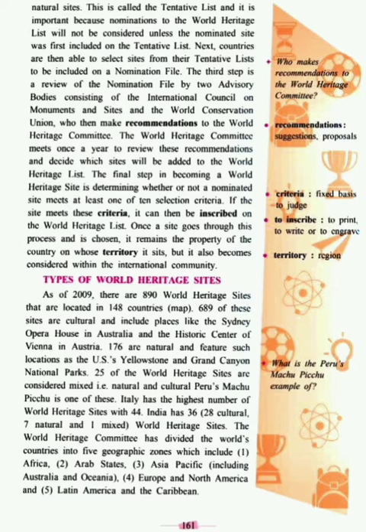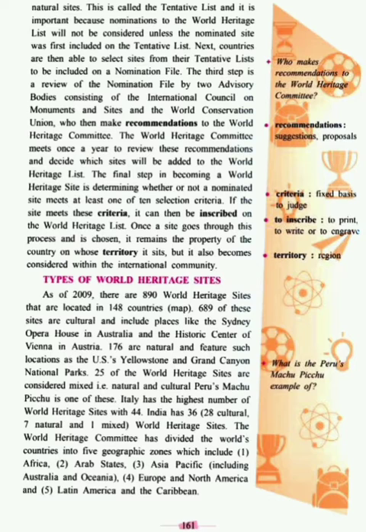Types of World Heritage Sites. As of 2009, there are 890 World Heritage Sites located in 148 countries. 689 out of these sites are cultural and include places like Sydney's Opera House in Australia and the Historic Centre of Vienna in Austria. 176 are natural and feature locations such as Yellowstone and Grand Canyon National Park in the US. So you can see the total, out of which 689 are cultural. Examples are given like Sydney Opera House or Historic Centre.